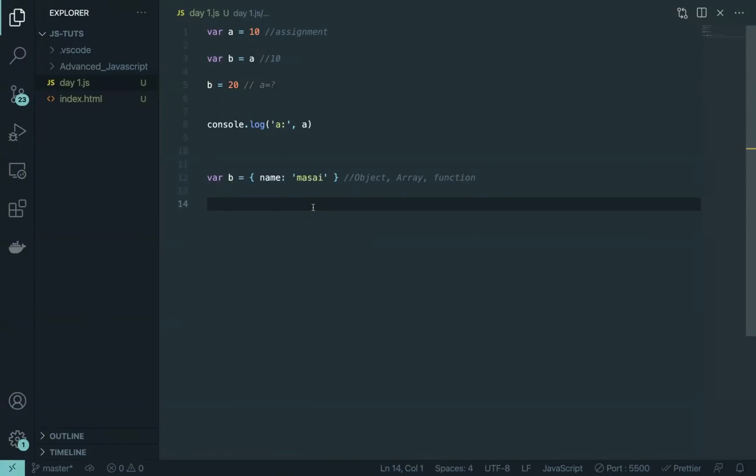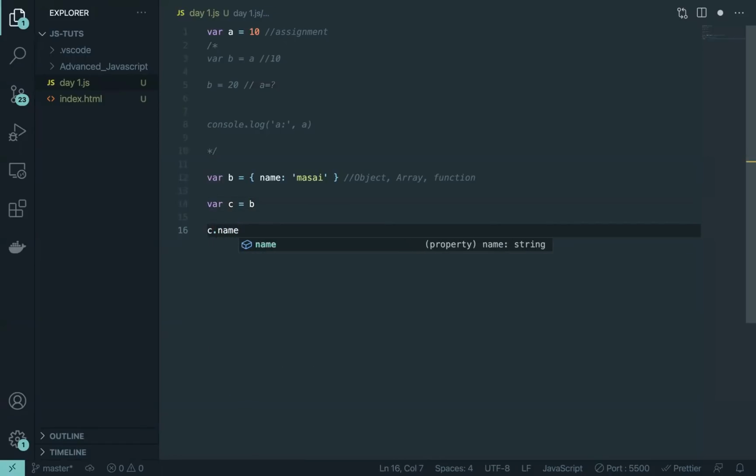Now the same thing, literally the same thing, I'm going to do for our non-primitive data type, which is object. So what I'm going to do is c is equal to b, right? Now I'm going to do c.name is equal to Masai School.